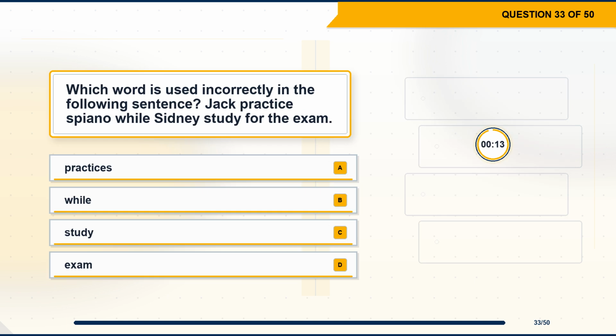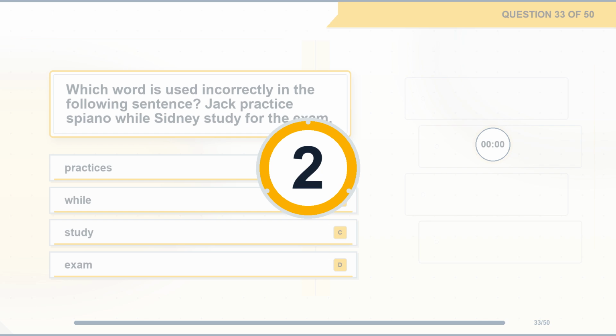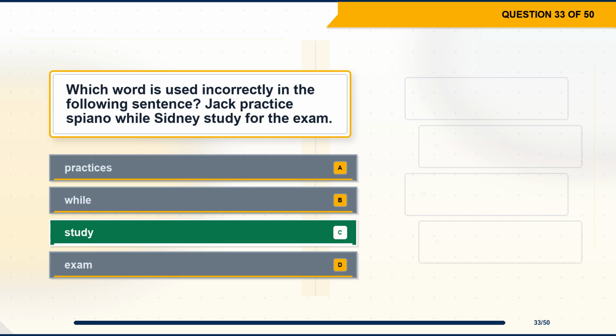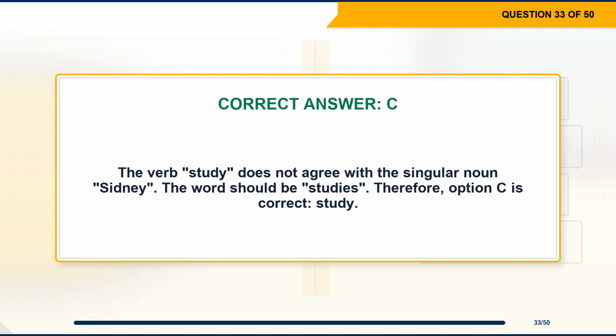Question 33. Which word is used incorrectly in the following sentence? Jack practiced piano while Sydney studied for the exam. Option A, practices. Option B, while. Option C, study. Option D, exam. The correct answer is option C, study. Explanation. The verb study does not agree with the singular noun Sydney. The word should be studies, therefore, option C is correct, study.